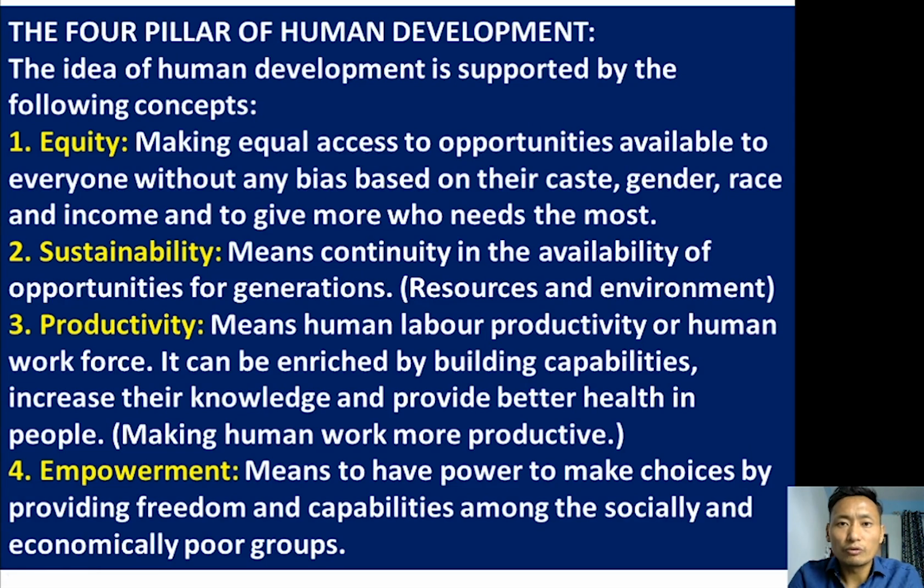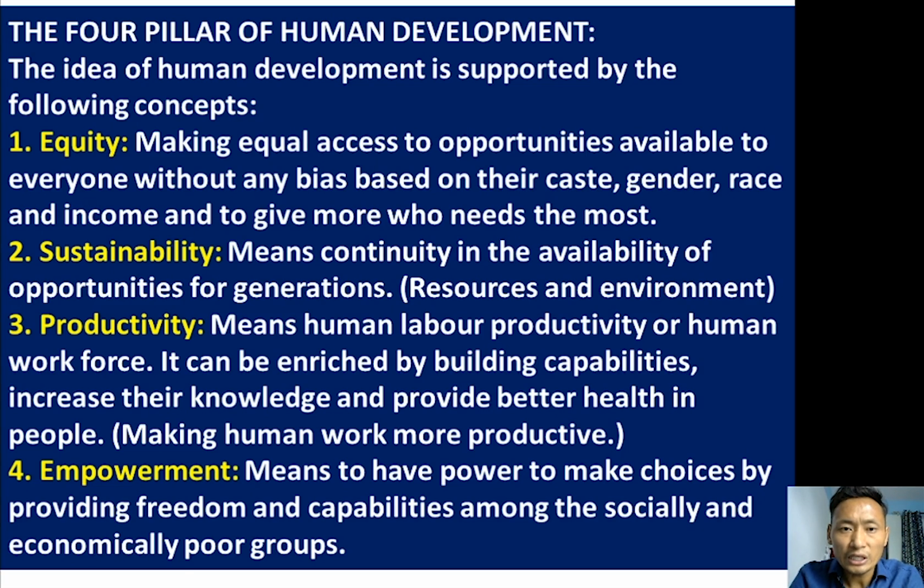The idea of human development is supported by four pillars. The first is equity: making equal access to opportunities available to everyone without any bias based on caste, gender, race, or income, and giving more to those who need it most.